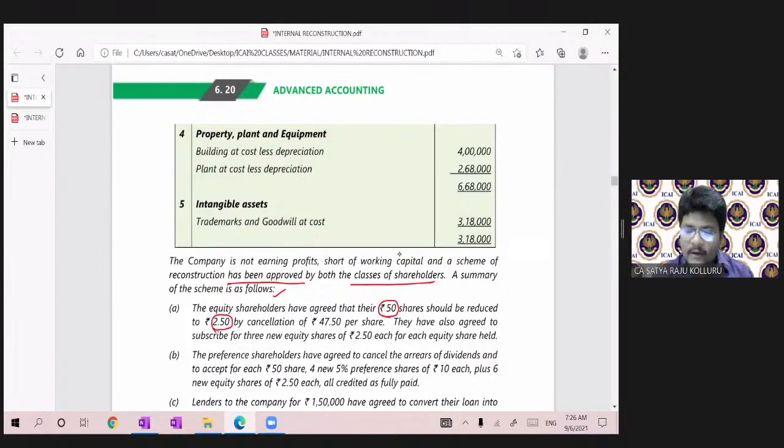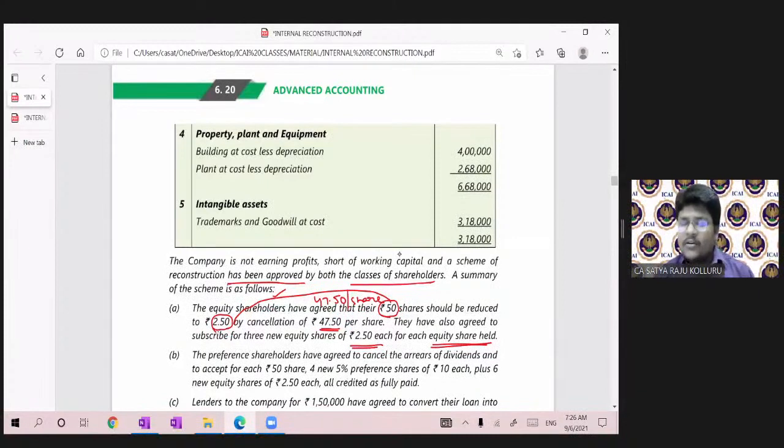Reduced from 50 rupees to 2.50 means a sacrifice of 47.50 per share by each and every shareholder, on cancellation of 47.50 per share. They have also agreed to subscribe for 3 new equity shares of 2.50 each for each equity share held.